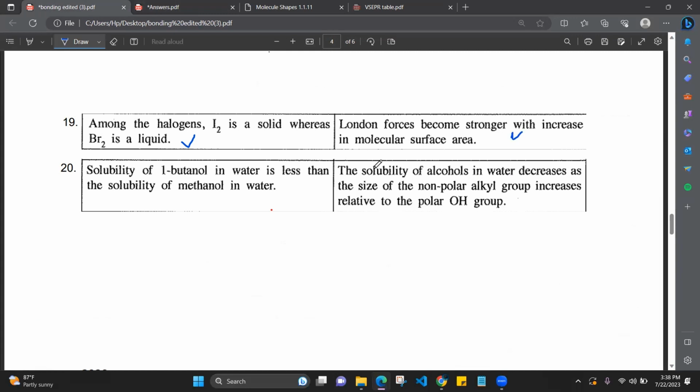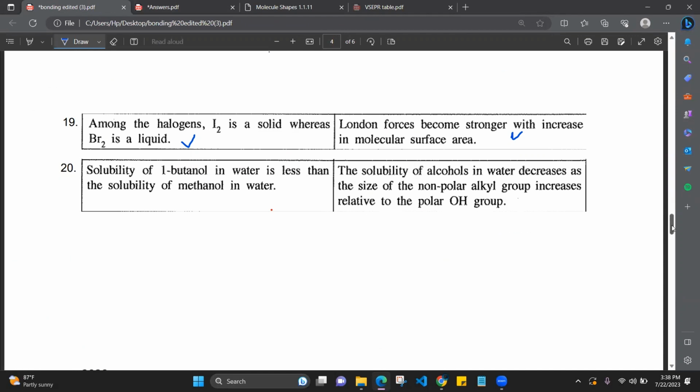Both are correct. Is this explained by this? Yes, because of these, London forces are stronger. Now I2 has a greater atomic radius than bromine, so it has a greater surface area. Greater surface area means greater London forces. When the London forces become stronger, it moves more to the solid side. That is why I2 is a solid and bromine is a liquid. So this statement explains this statement. Therefore, the answer is answer number 1.